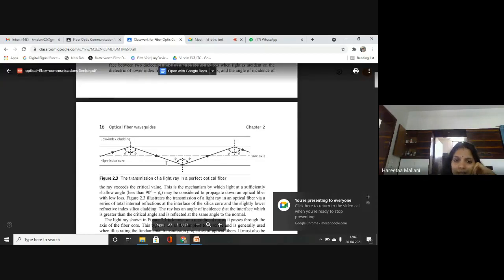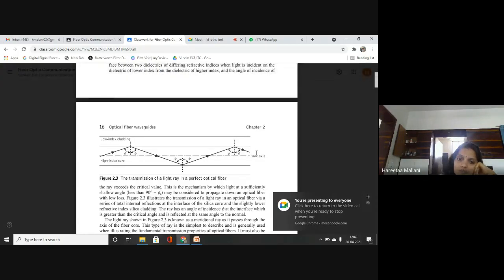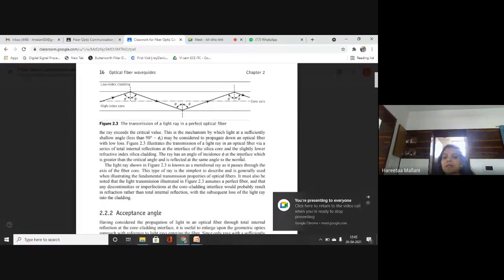So in this way, the light propagates within the optical fiber due to total internal reflection. So this phi should be greater than critical angle phi c and is reflected at the same angle to the normal. So the light ray shown in figure 2 is known as the meridional ray.